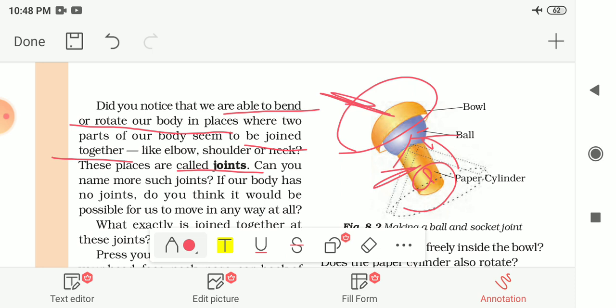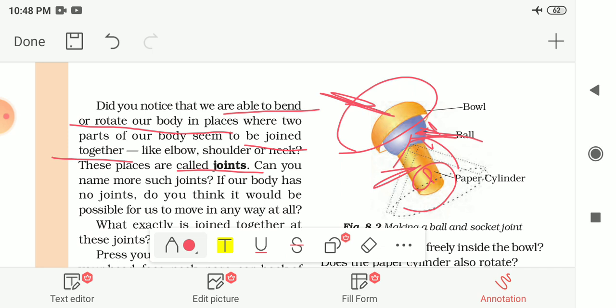So the rounded end of one bone fits into the cavity, or hollow space, of the other bone. That means the bone of the hand is joined in the hollow space of the shoulder bone, and such a joint allows movements in all directions. Because of this joint, movement in all directions is possible.